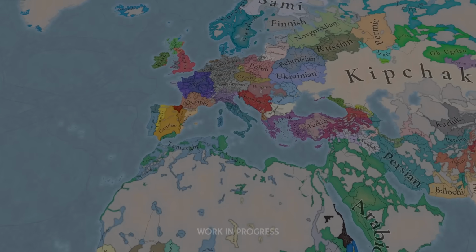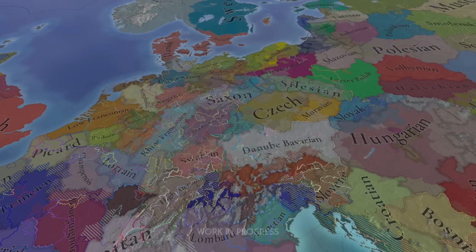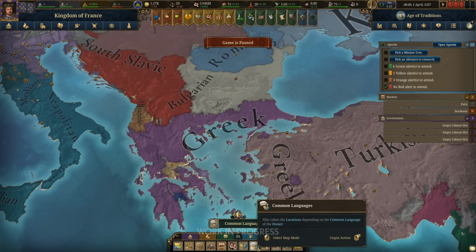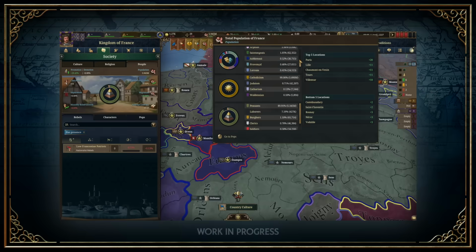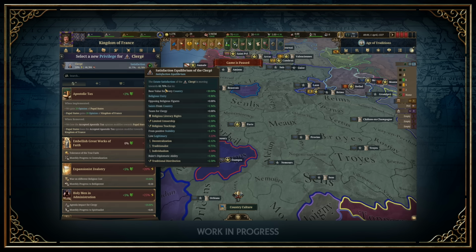To recap, EU5 has a diverse population mechanic which forms the backbone of gameplay. When it comes to culture and religion, that is no different. Every pop in EU5 has a culture, language, and religion, all of which feed into different aspects of gameplay. With religion, for example, high religious unity increases your clergy satisfaction, and high clergy satisfaction increases your research output.